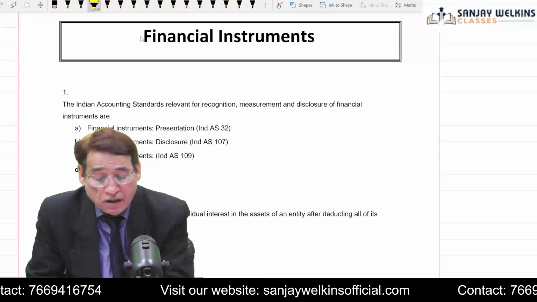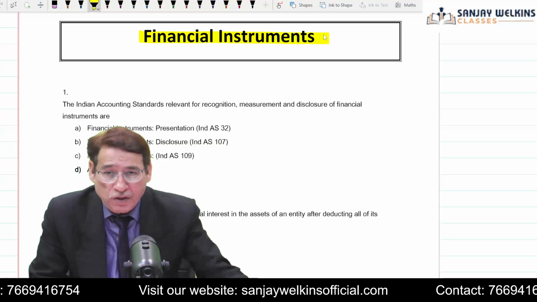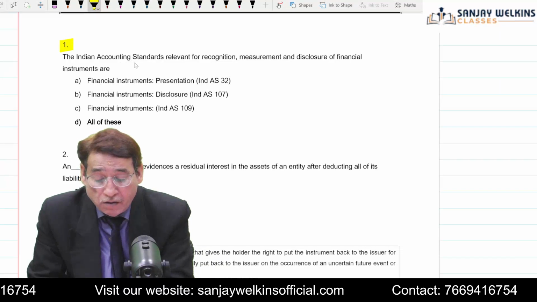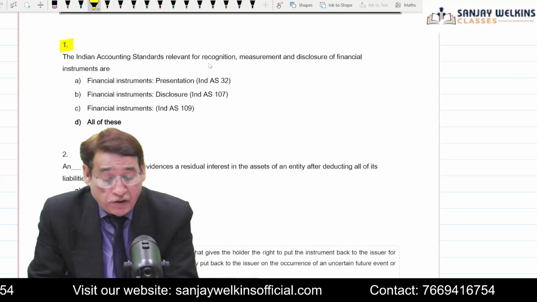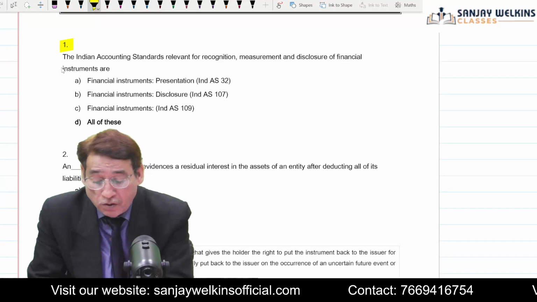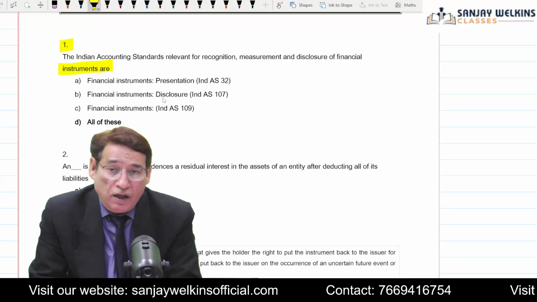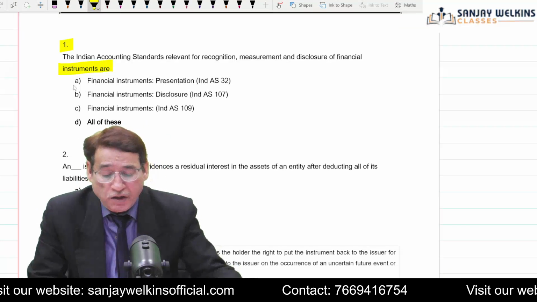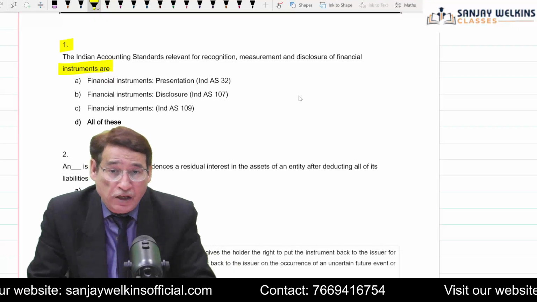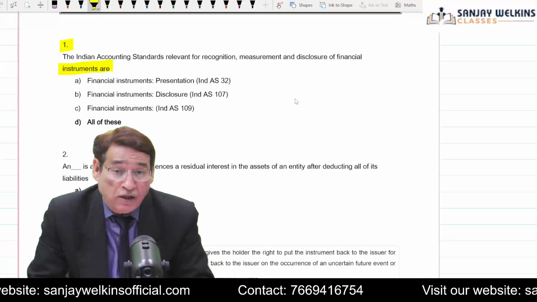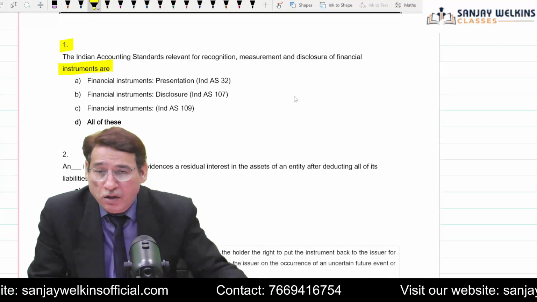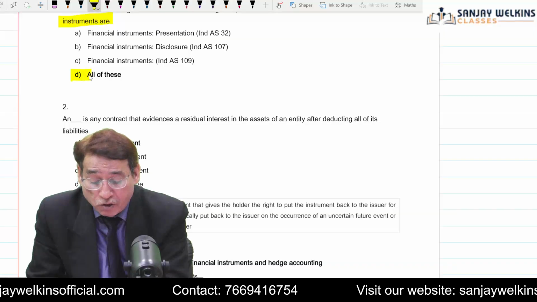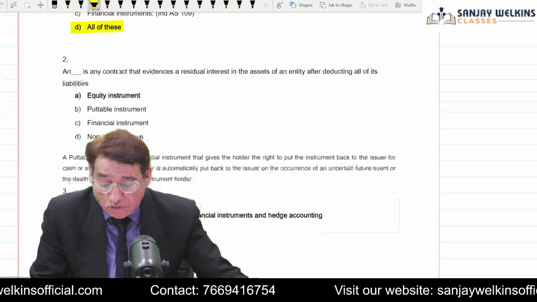Now there is another chapter, financial instruments, and questions have been asked in the examination from this particular chapter. The Indian accounting standard relevant for recognition, measurement, and disclosure of financial instruments are. In fact, when I started financial instruments in my regular classes and in the revisionary session, in the very first session in the opening lines, I told you that Ind AS 109, Ind AS 107 and 32 govern the entire accounting of financial instruments. So that is why your answer will be all of the above.